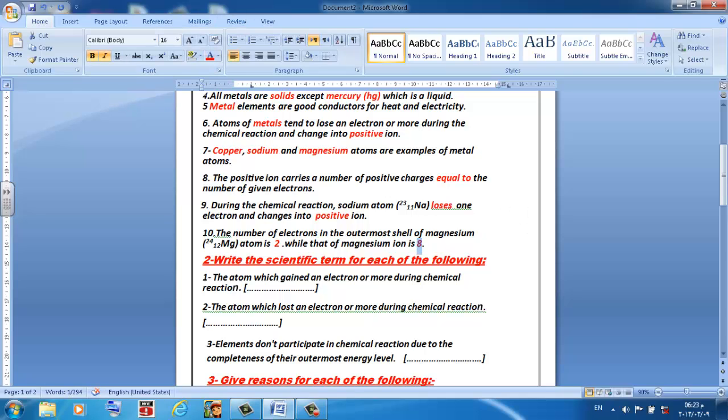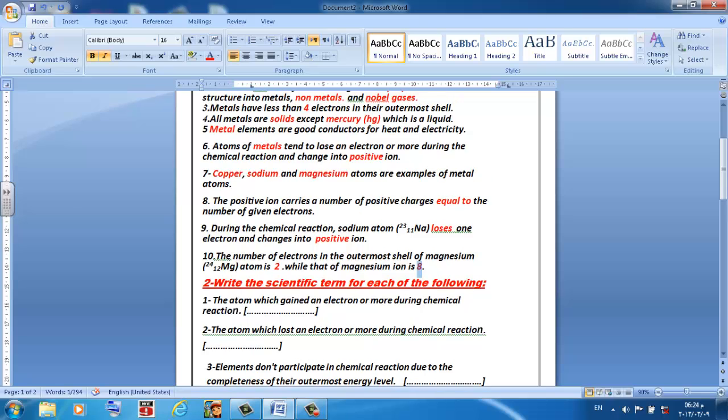Magnesium atom contains 12 electrons, 2, 8, and 2, so it ends with 2. The first space, the answer will be 2. The number of electrons in the outermost shell of magnesium atom is 2, while of magnesium ion is 8 because it will lose 2 and change into positive ion. The outermost energy level will be completely filled, which means 8 electrons.